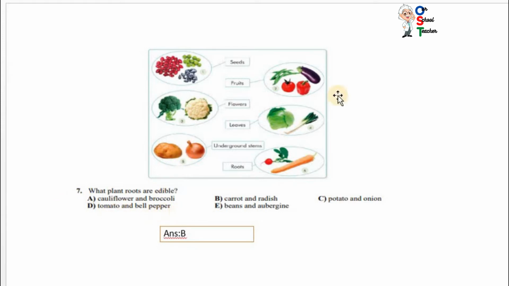Tomato and bell pepper? This is tomato and bell pepper. This is fruits. So they are asking what plant roots are edible. So just find the roots and these are edible. And B is correct. Carrot and radish.